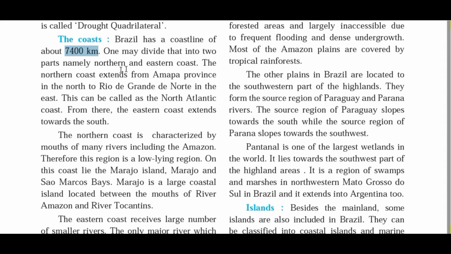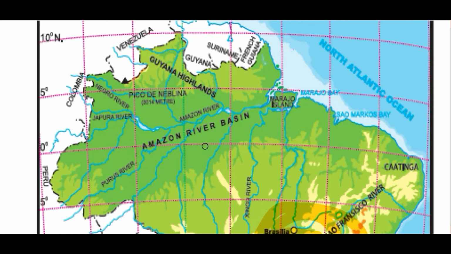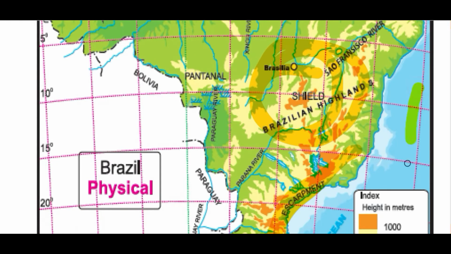The northern coast extends from Amapá province in the north to Rio Grande do Norte in the east. This is called the North Atlantic coast. From there, the eastern coast extends towards the south. If you observe this map properly, you can see this is the North Atlantic Ocean. Here, somewhere, is the equator. The Atlantic Ocean above the equator is the North Atlantic Ocean, and the Atlantic Ocean which lies below the equator is the South Atlantic Ocean.